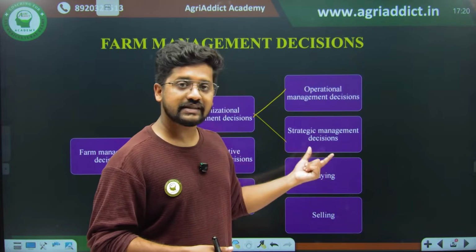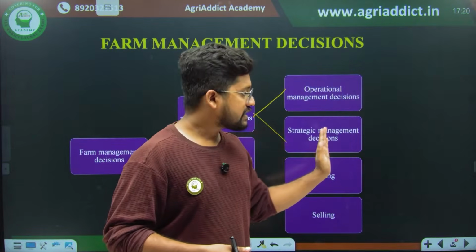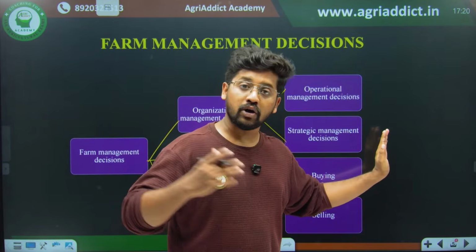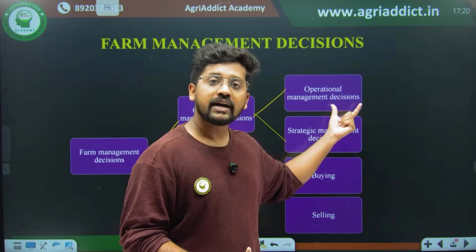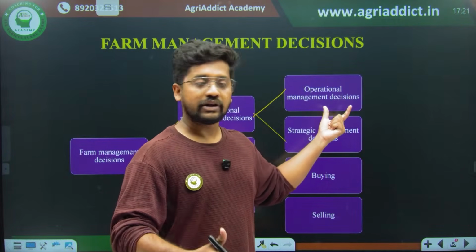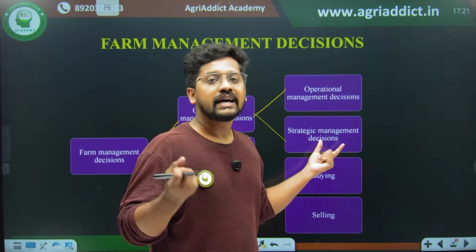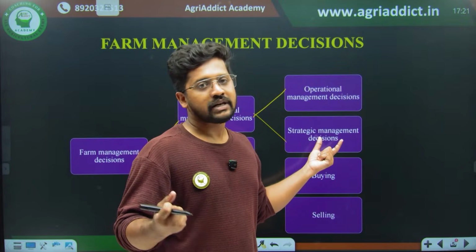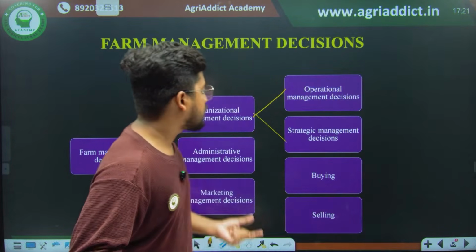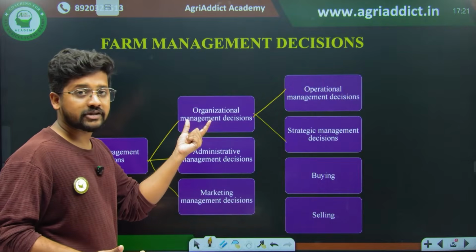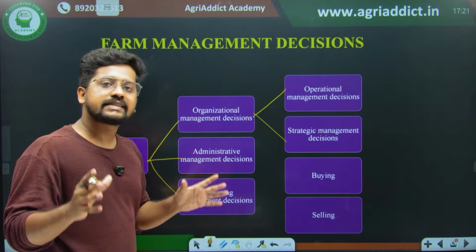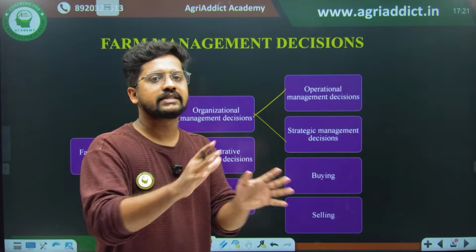So the basic difference is that operational impact is short-lived, while strategic impact is very deep-seated or long-lived, and operational decisions are taken recurrently and more frequently, but strategic ones only less frequently. You will not be purchasing a tractor every week, right? So that is the difference within organizational management decisions, which is regarding the organizational setup of how you are managing the farm.